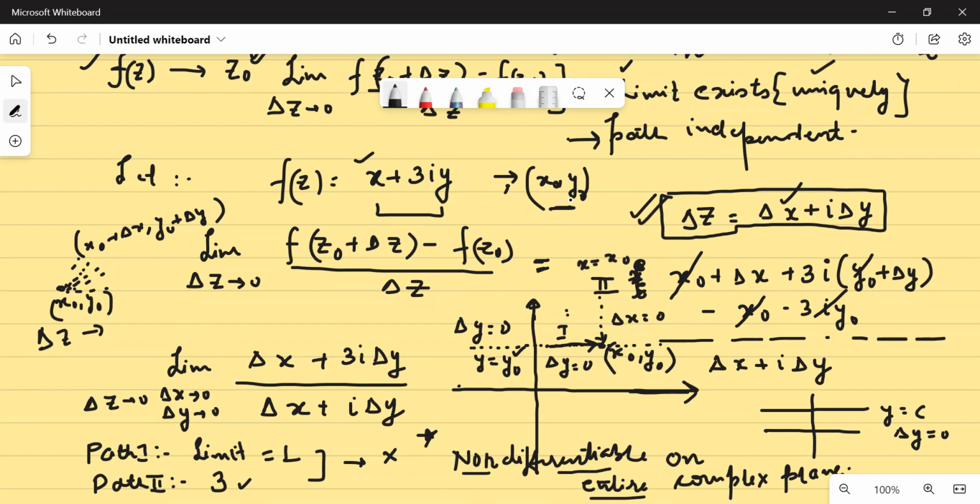Because देखो, x naught comma y naught कोई भी आर्बिट्री पॉइंट था ना, इसमें मैंने ये स्पेसिफाई तो नहीं किया इसको 0 0 ले लो, 1 0 ले लो, 0 1 ले लो. No, I have told that it can be any ordered pair in the complex, any ordered pair on R square. So any ordered pair on R square, if I say that my function is non-differentiable at any point, that implies it is not differentiable on the entire complex. Yes or no? Everybody is getting my point.